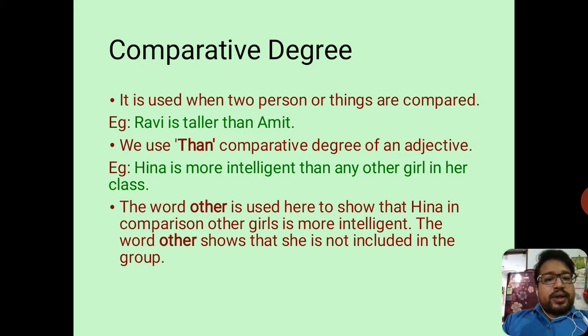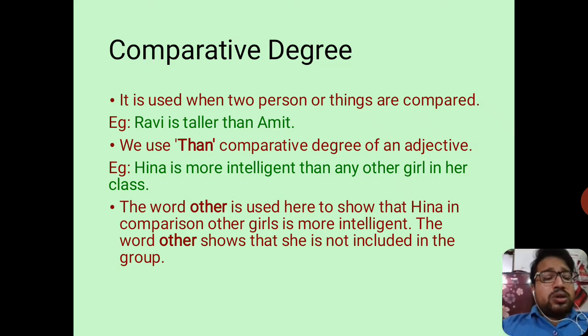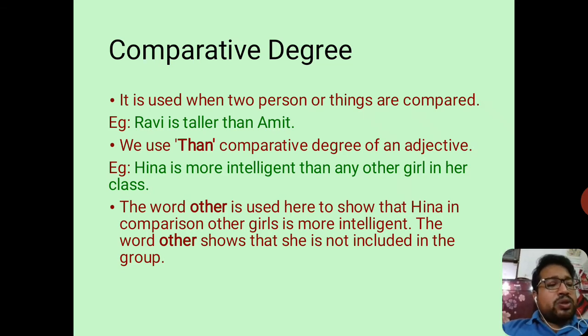Here one more important thing to note is that we have used the word other. So it is important to note when we use the word other. First of all, other shows here that Hina is compared with other girls and she is more intelligent than them. But in comparative degree, when we are using other, it also indicates that Hina is compared with a group of girls, and of that group Hina is not a part.